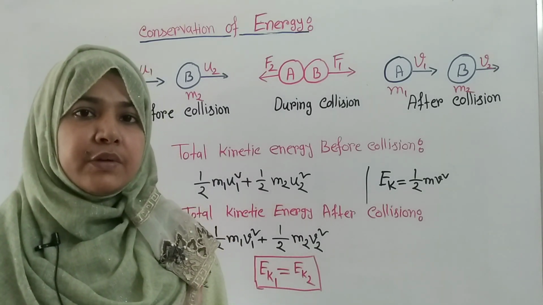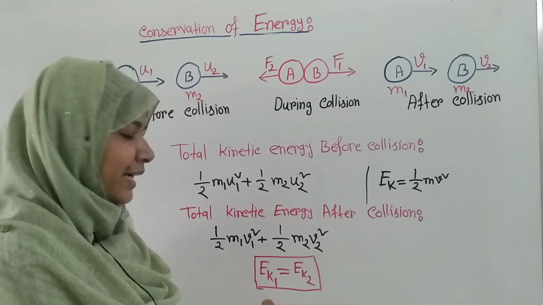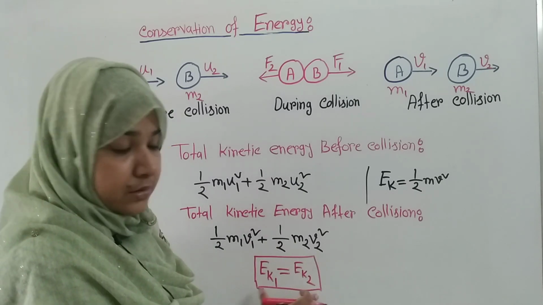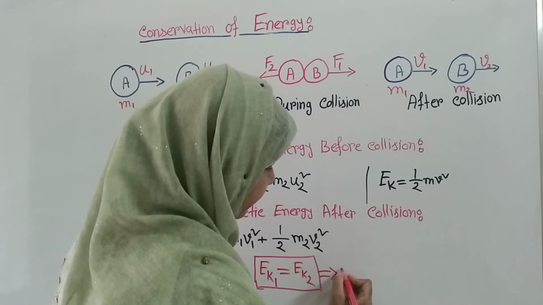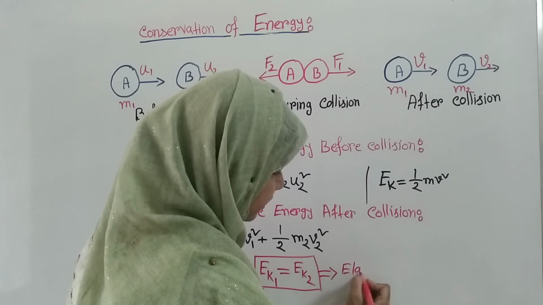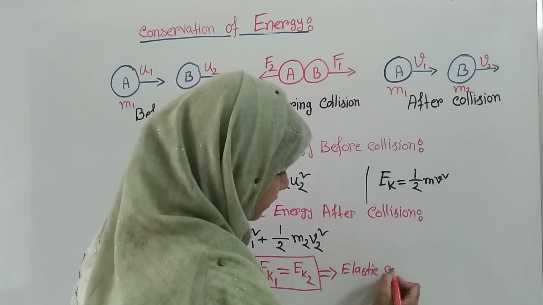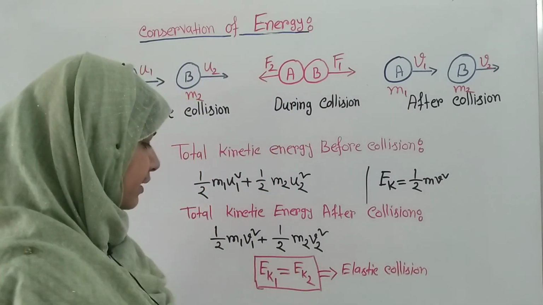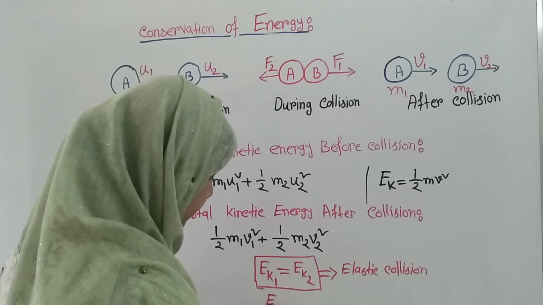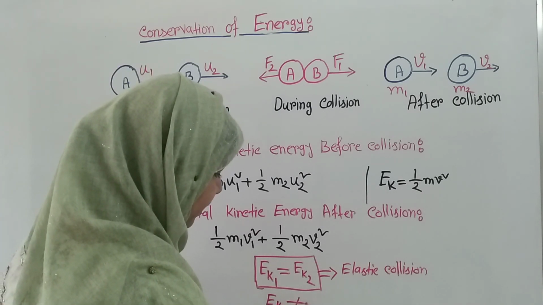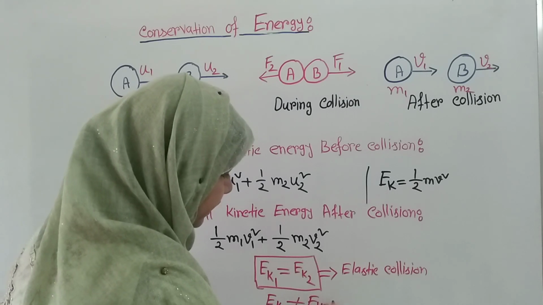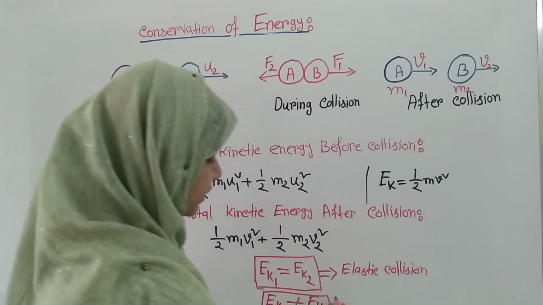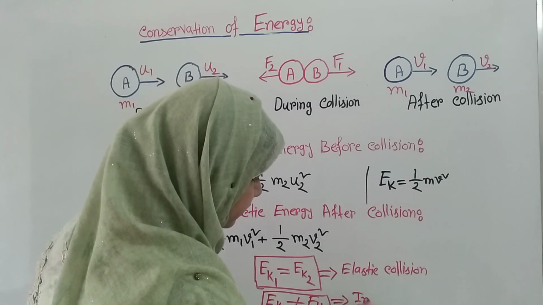Friends, if you get that the total kinetic energy before collision and after collision is same, then that type of collision is known as elastic collision. But if you get that Ek1 is not equal to Ek2, in that case this collision will be considered an inelastic collision.